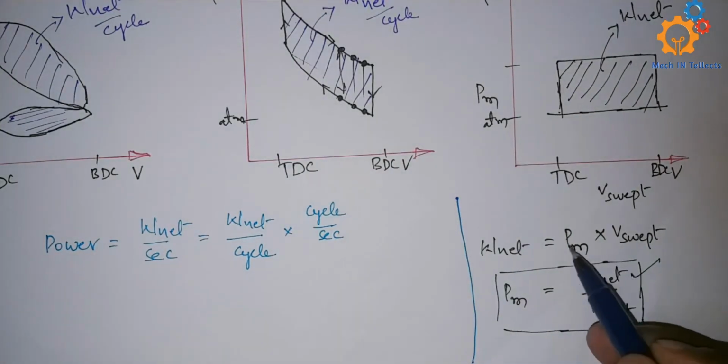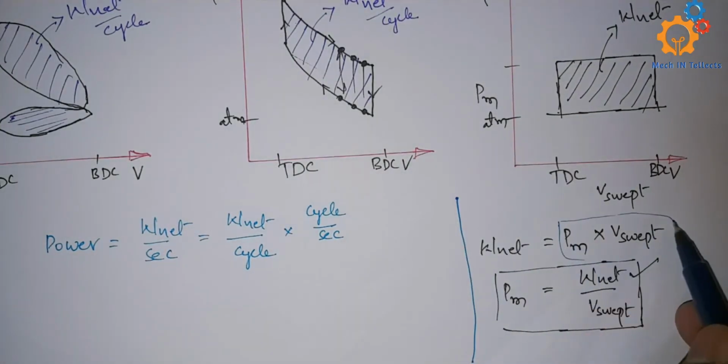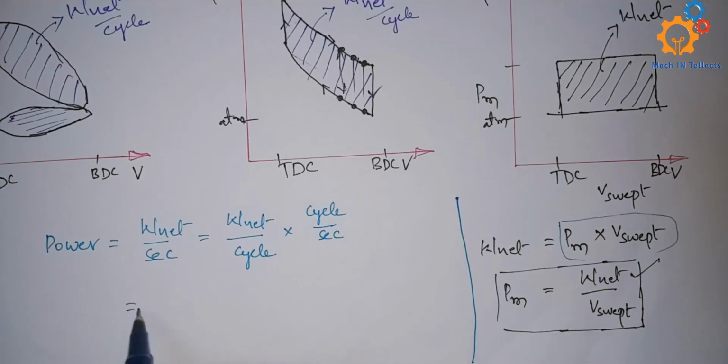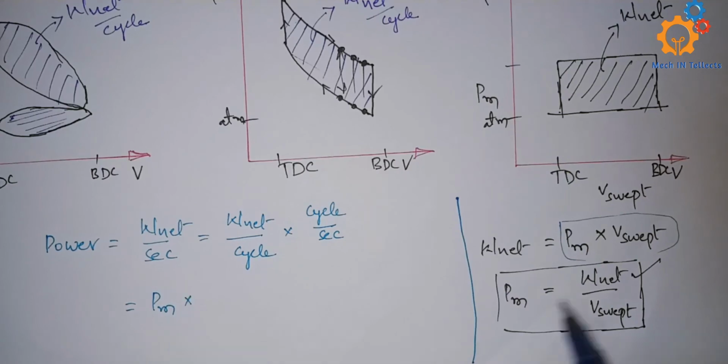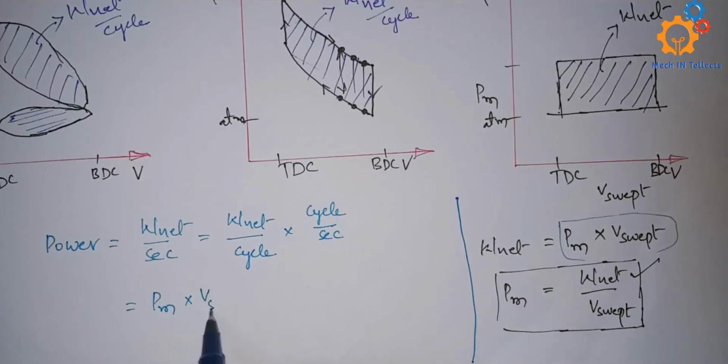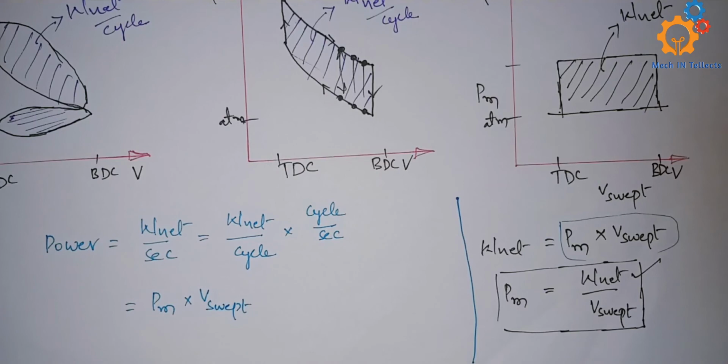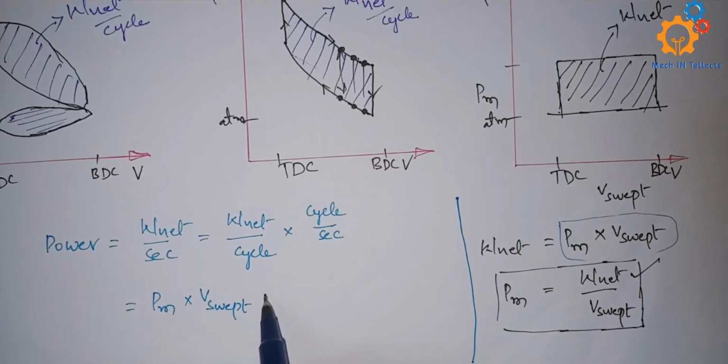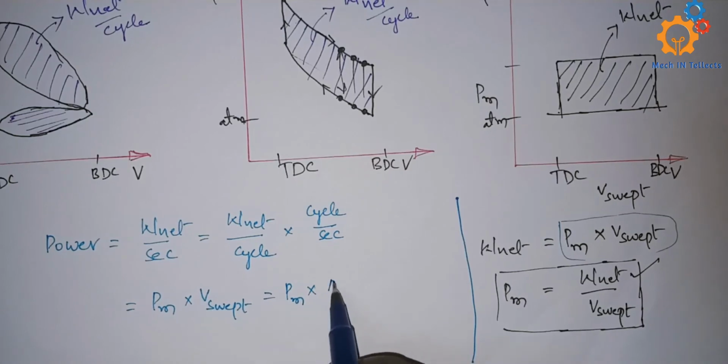I got that: mean effective pressure into swept volume, and this can be written as area times stroke length.